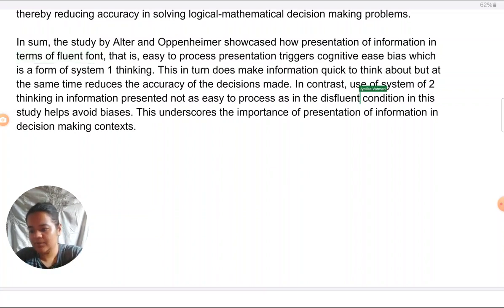Or for example, where cognitive ease bias was found when it comes to fluent font, or where time was being saved in the decisions that were being made, in the logical mathematical decisions. So I just keep on connecting every feature of the study to what I'd introduced initially. That is known as linking back.